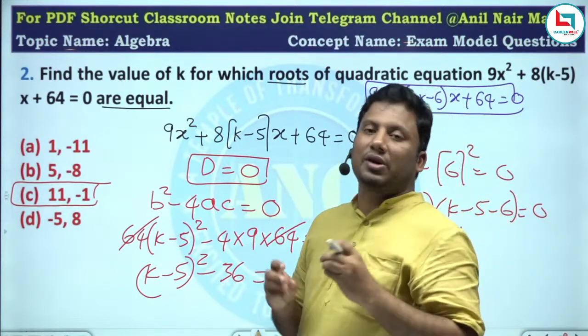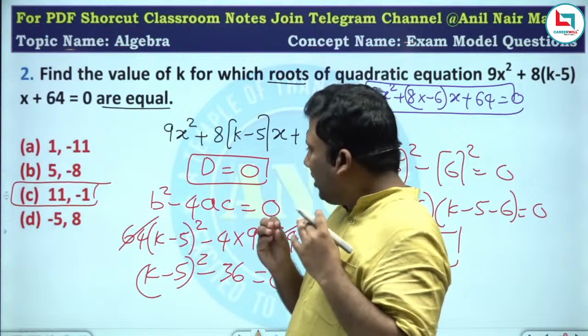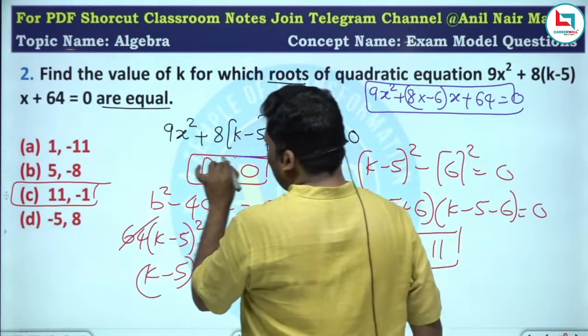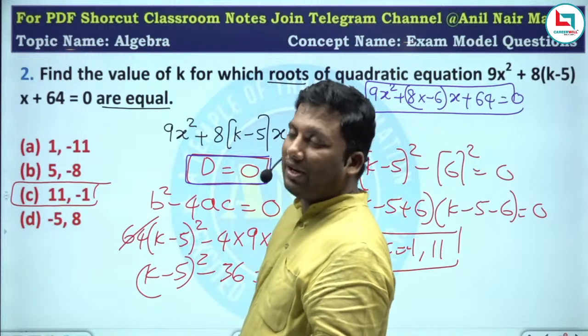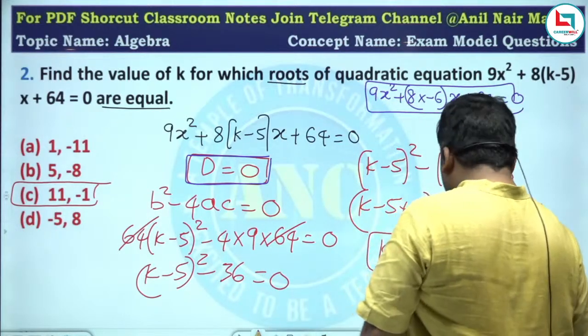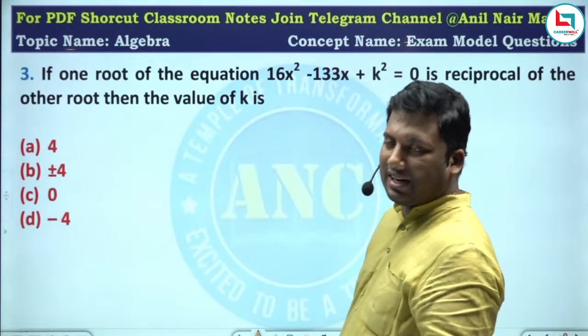If the roots of the quadratic expression are equal, then discriminant is equivalent to 0. If the roots are imaginary, b square less than 4ac is the condition.